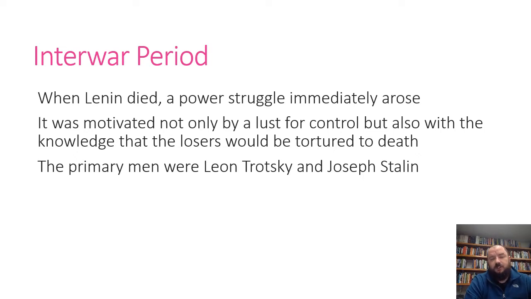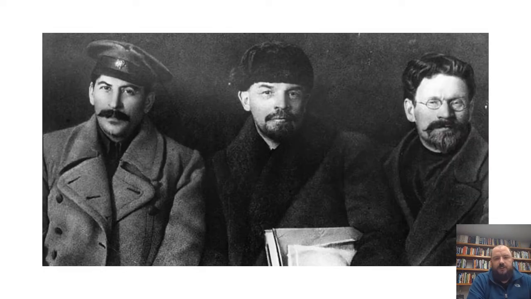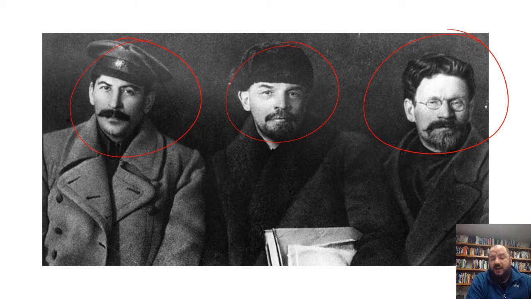And gradually, not even gradually, relatively quickly, all the major communists fall into one of two camps, either Trotsky or Stalin. Now, this gives you an idea of the men in the middle here. This is Lenin, Vladimir Lenin. This is Joseph Stalin, and this is Leon Trotsky. These men had all had a history within communism.